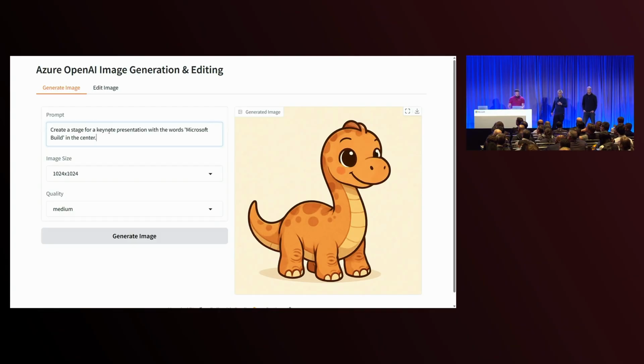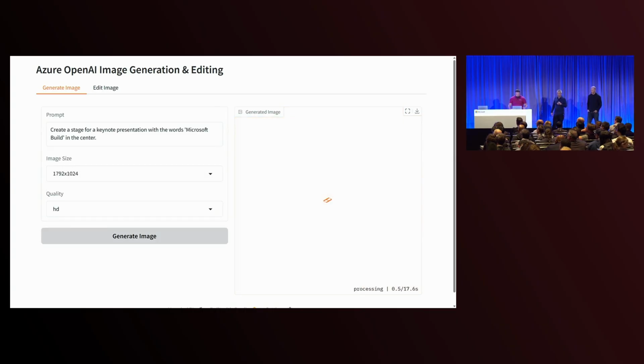In the center. Good. Okay, let's see how it does. Make this widescreen. Oh, okay. Let's make it HD. He definitely wants to use the last minute and 23 seconds. Oh, he doesn't have access to HD. We haven't enabled that for him.